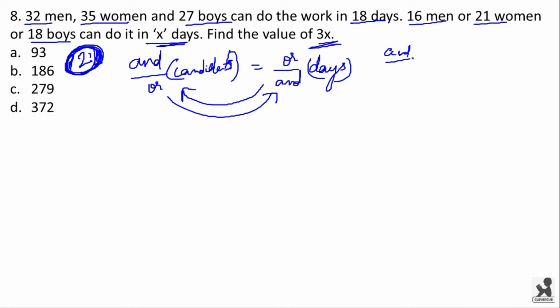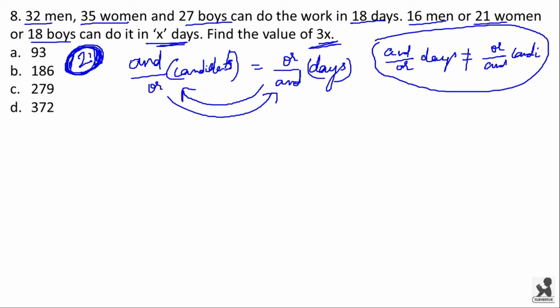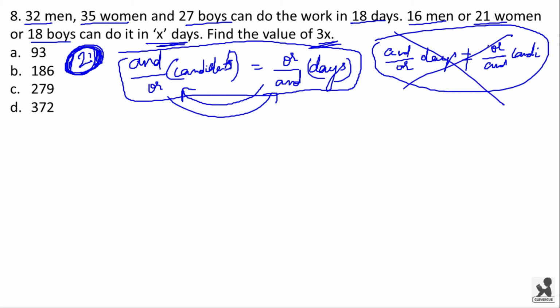AND by OR of number of days will not be equal to OR by AND of candidates. So in this method you have to remember that only this is the way possible. This is not possible.